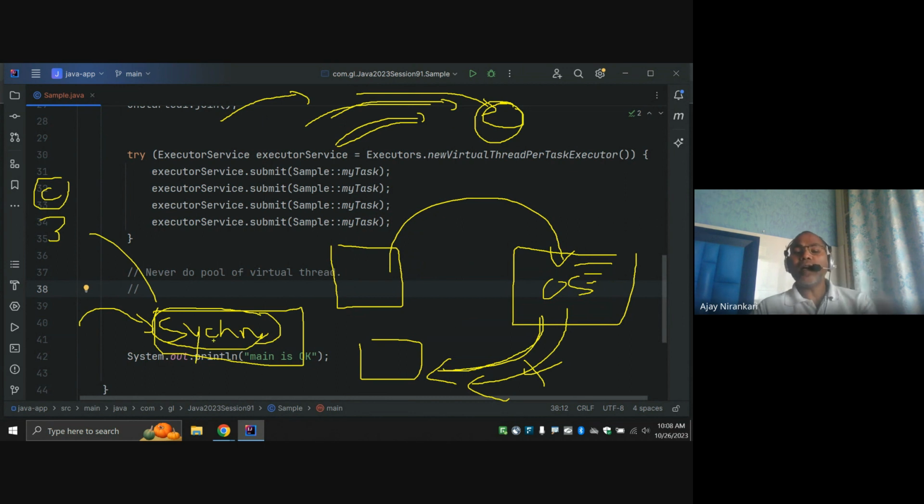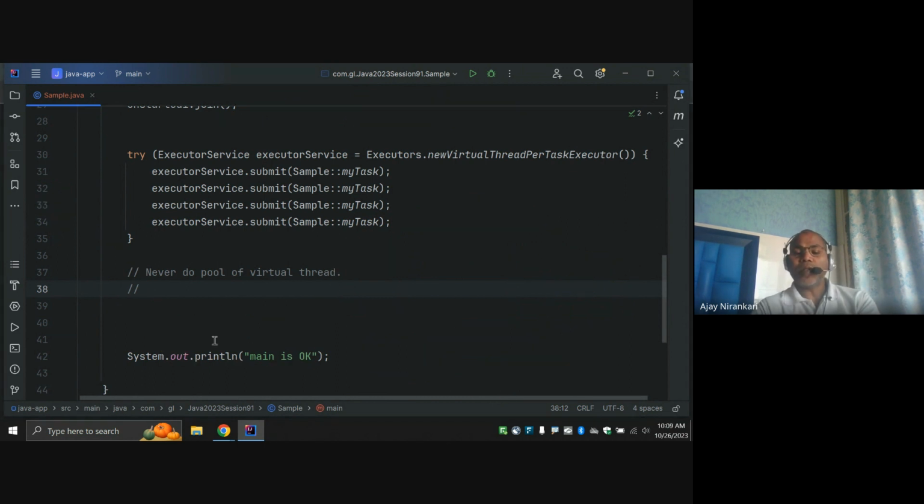So as a general guideline, if possible, don't use the synchronized keyword.